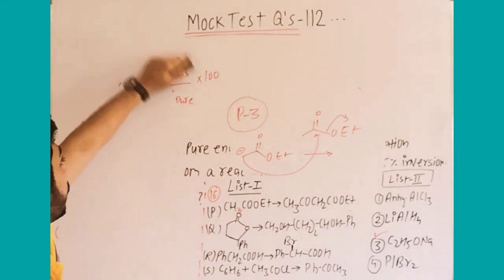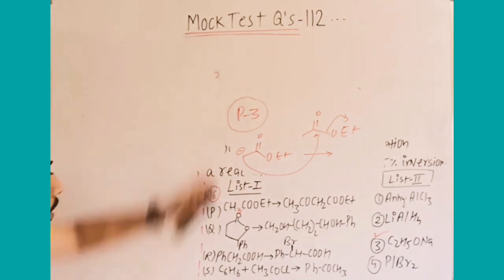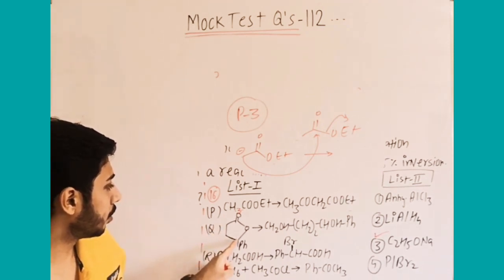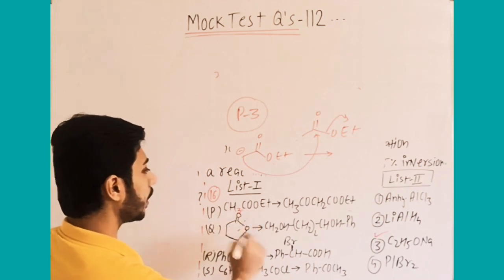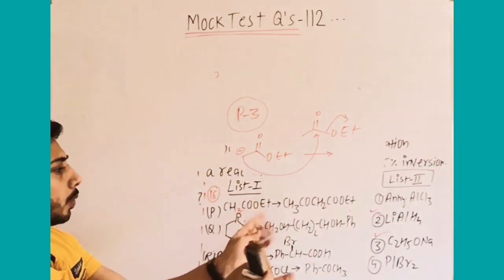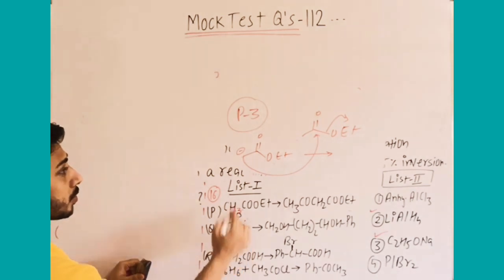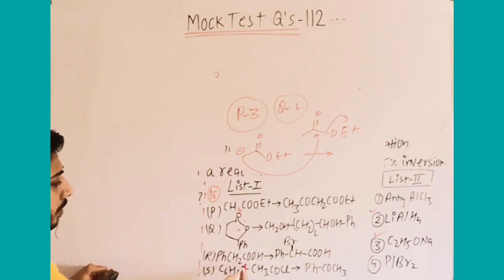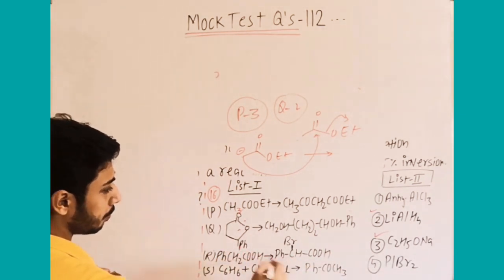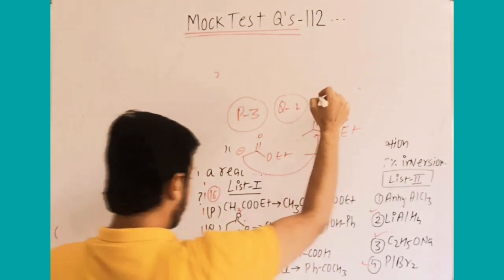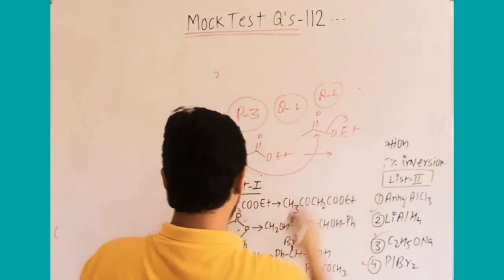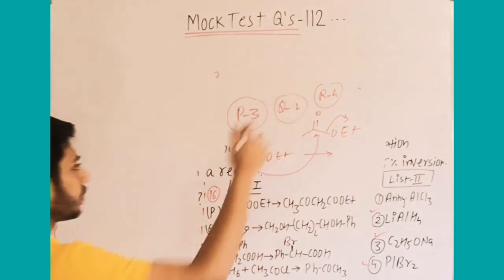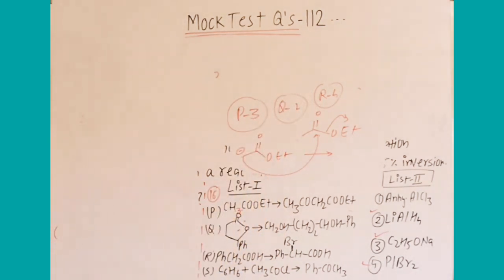Then Q is a ring and it is undergoing ring opening, and what is the product? CH2OH, CH2, CH2 twice, CHOH. That means simply this is undergoing reduction using lithium aluminum hydride. Ring opening takes place, ester undergoes alcohol formation, so Q should be 2. Even by elimination you will get the answer. R is the carboxylic acid with bromine at alpha position, alpha bromo, that is 4, HVZ reaction. So R is 4 and S is normal Friedel-Crafts acylation with anhydrous AlCl3, so S is 1. Okay, thank you.